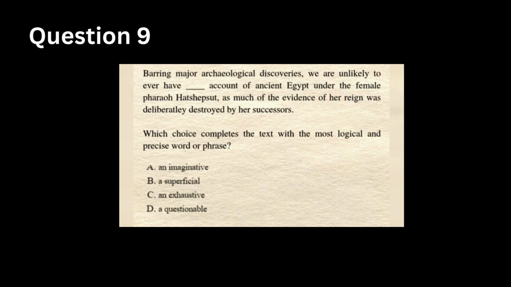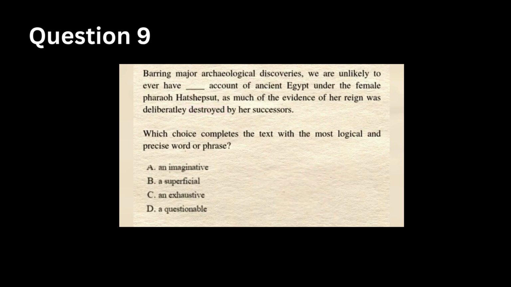So let's read carefully. Barring major archaeological discoveries, we are unlikely to ever have blank account of ancient Egypt under the female pharaoh Hatshepsut, as much of the evidence of her reign was deliberately destroyed by her successors. Now let's break this down. The sentence is saying that the evidence was destroyed, so we're unlikely to ever have a full account of her reign. So the blank should mean something like complete and thorough.